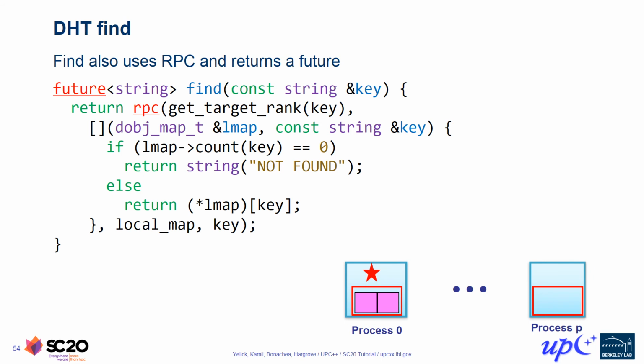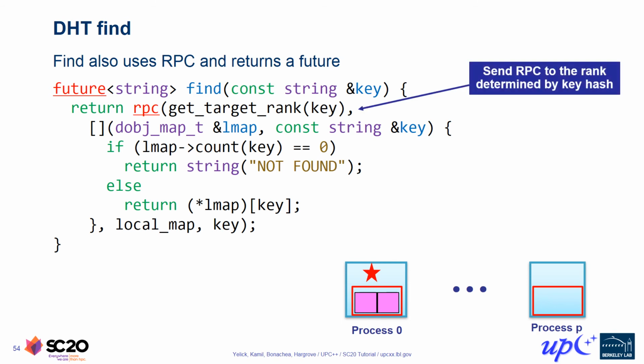Next, let's look at how we can implement a lookup operation on our DHT. Here we're showing the find member function of our DHT class. It accepts a key string, initiates an asynchronous lookup in our key value store, and returns a future of string that will eventually contain the value that was retrieved from the DHT.